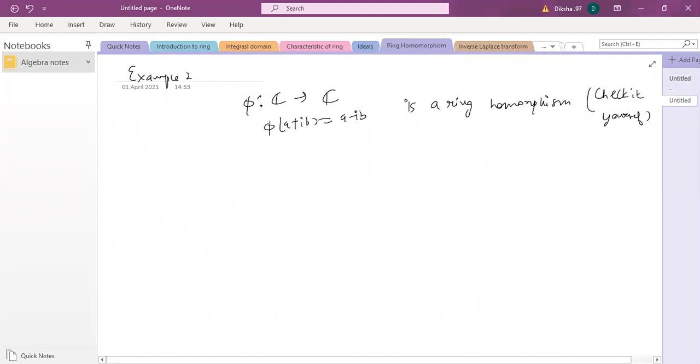Here, when both rings are the same and the operations are the same, it doesn't matter, since you already know the default addition in complex numbers or reals, but in general it can be different. So this is a ring homomorphism, and not only a homomorphism, this is actually an isomorphism. You need to prove that this is 1-1 and onto. I'm giving this to you to verify. Everybody knows how to prove 1-1 and onto.